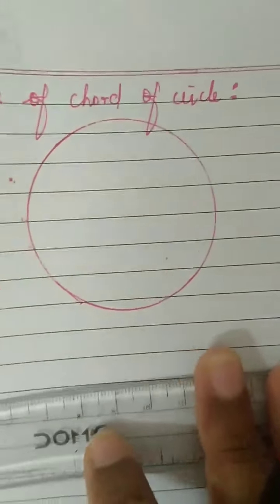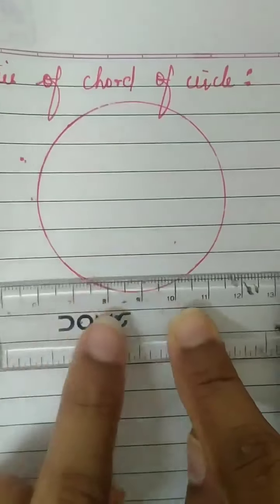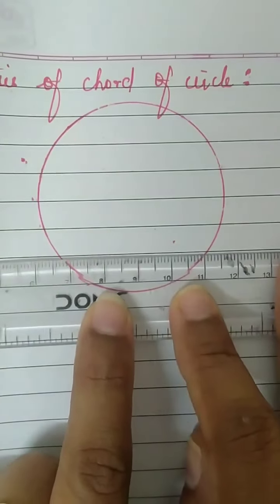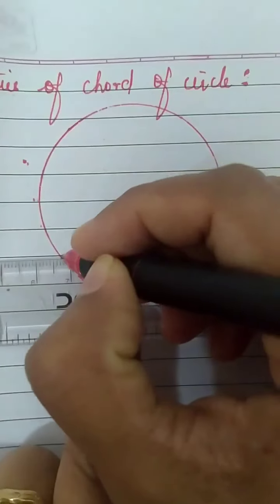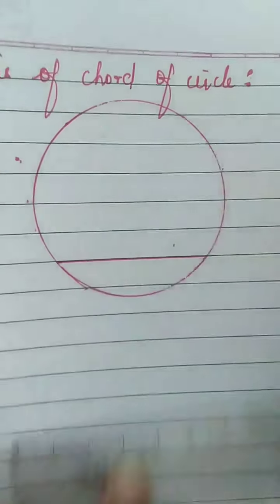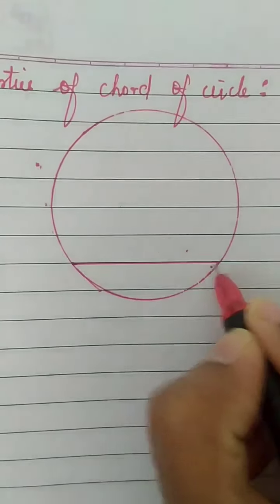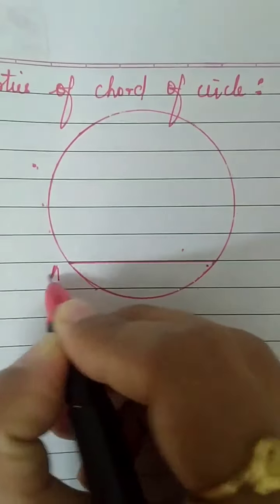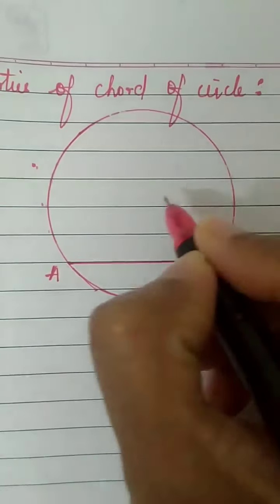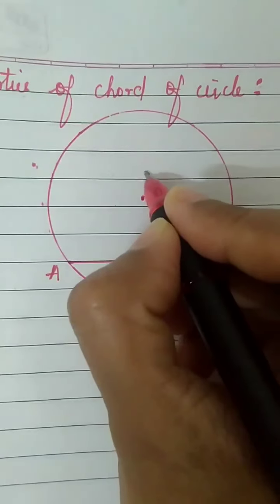For this, I have drawn a circle and obviously we need a chord. So I'll take a chord here. A segment joining any 2 points on the circle is called a chord. On the circle, it is joining 2 points. So this is a chord. Let me take this chord as AB and the center of circle as O.